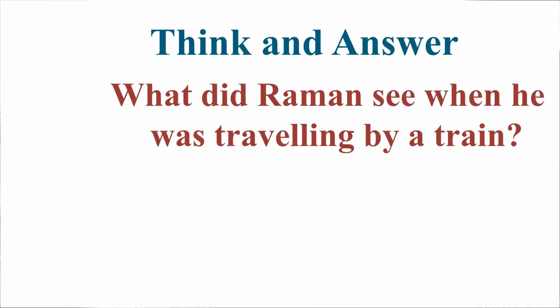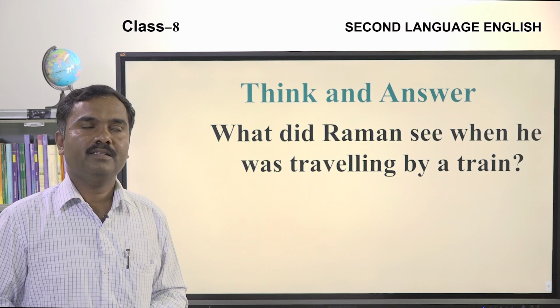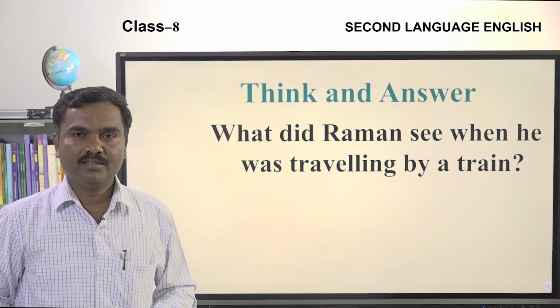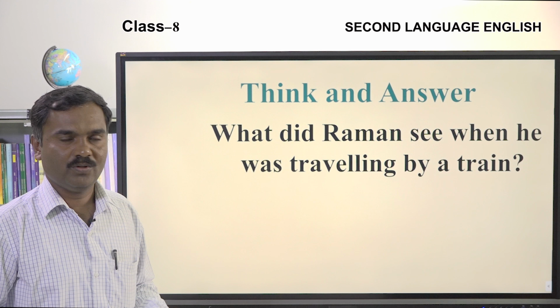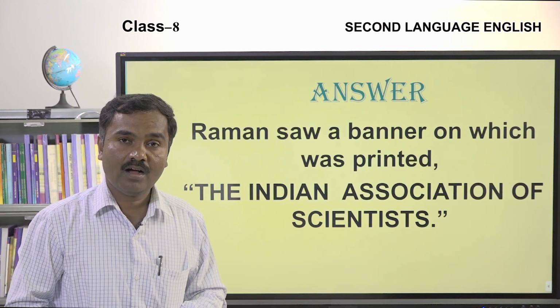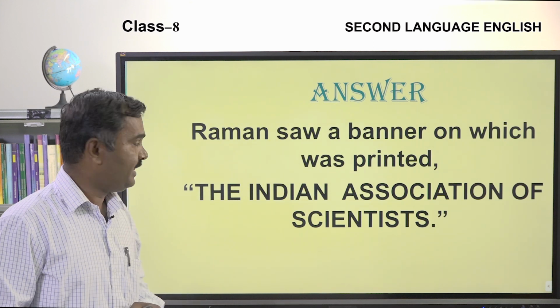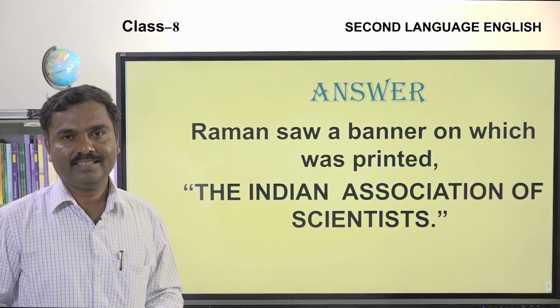Let's move on to another question. What did Raman see when he was travelling by a train? He was working in Calcutta as the Deputy Accountant General. So he saw something when he was travelling by train. What did he see? Yes, the answer is: Raman saw a banner on which was printed the Indian Association of Scientists.